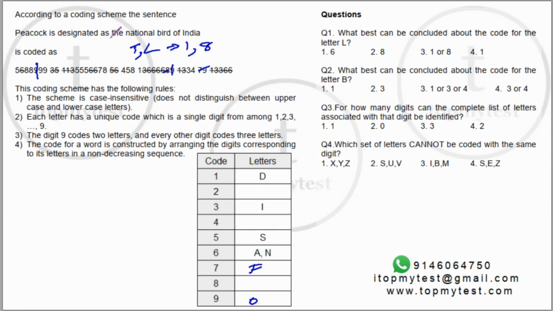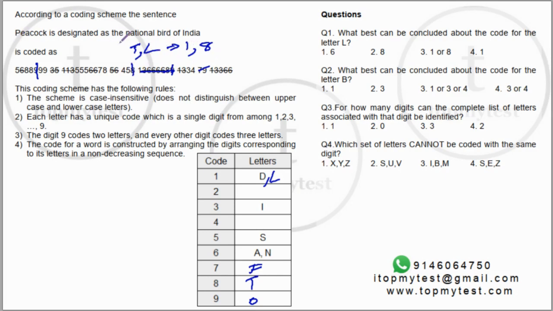Now if you go to D, D has an 8 in it but not a 1. So T has to be 8, which means L has to be 1. So national is also taken care of. So 8 is taken care of. One of them is 4, one of them is 5.